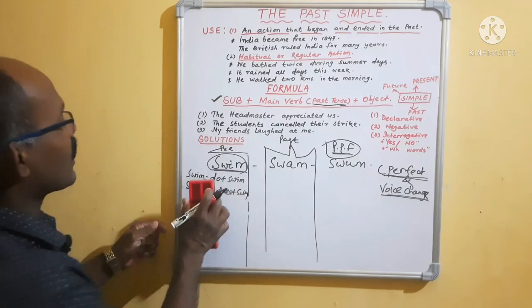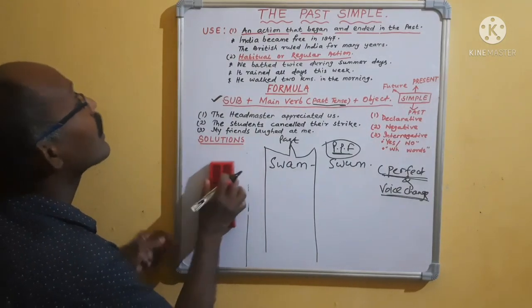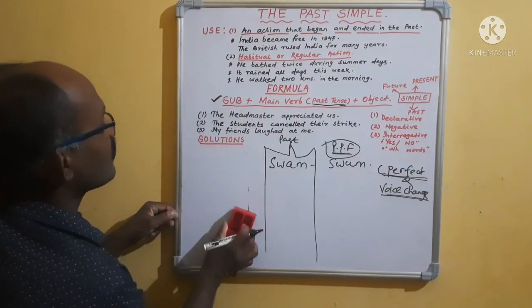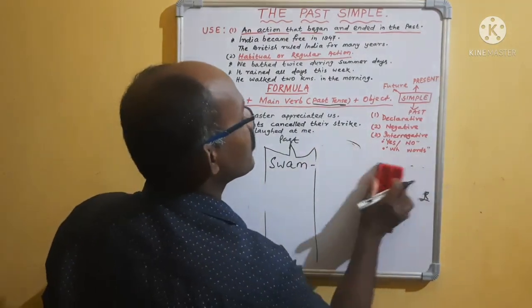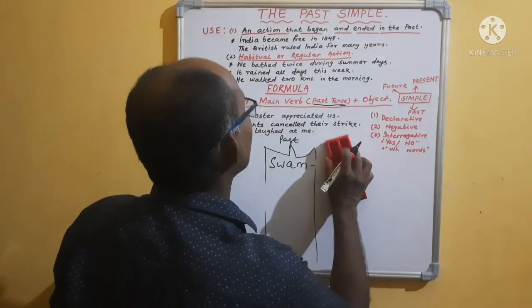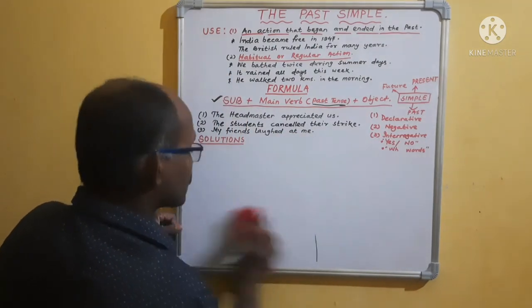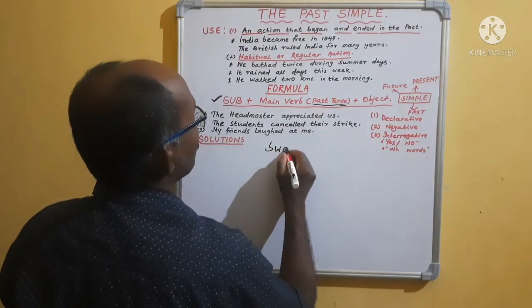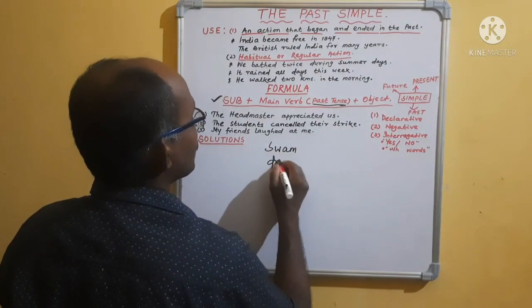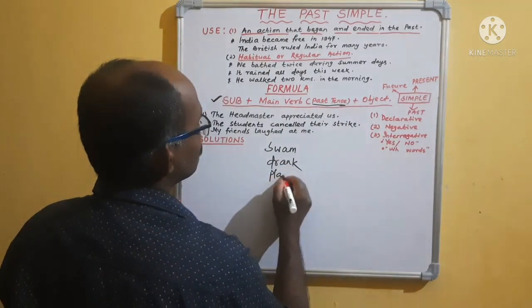Now forget about the present, because we are in the past simple. Forget about the past participle form too. Come to the past tense, the middle one: swam, drank, played.